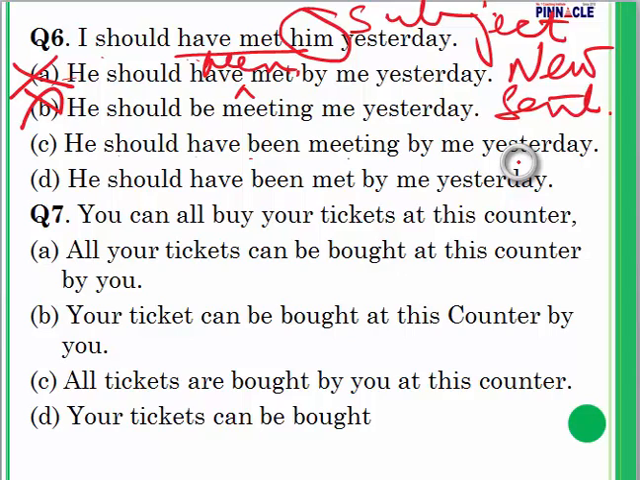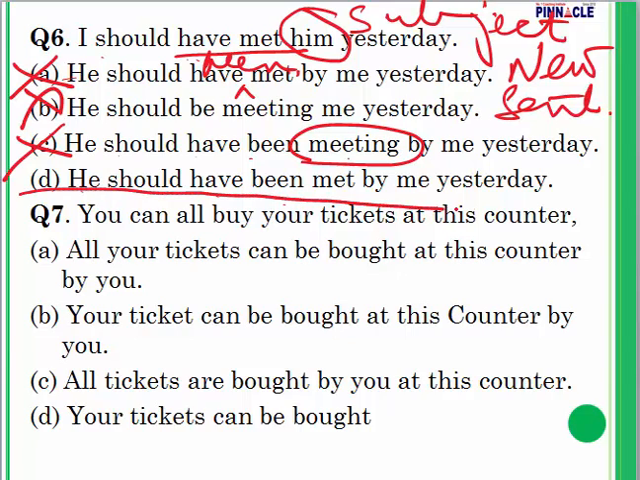In option C, third form of the verb has not been used, and in passive voice sentences, third form of the verb is used. So this is incorrect. He should have been met by me yesterday. This is correct. The meaning is also the same and the structure is fine. So for question number 6, my answer is D.